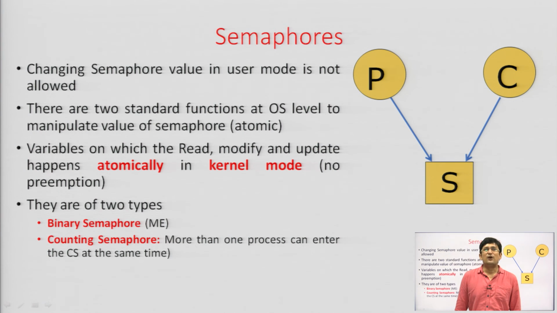But in case we want multiple processes to come into the system, for example, there are 4 printers in the system. Obviously 4 processes can access those printers. So, there we will be using the counting semaphore. If there are 4 printers, the semaphore value will be initialized to 4. So, we have a counting semaphore and then we have the binary semaphore.